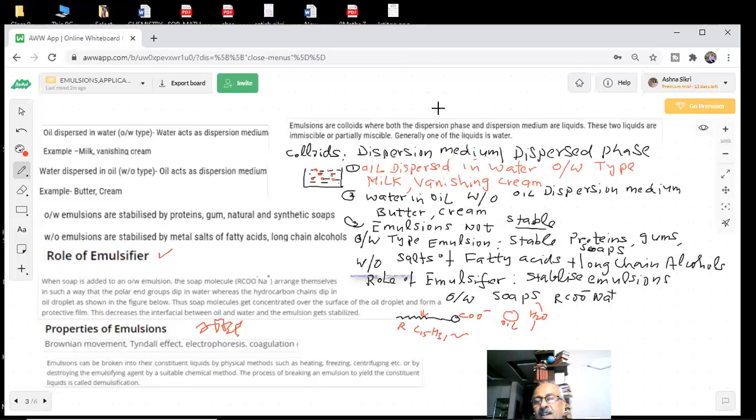One question was given 4 years back, that how the emulsions can be broken. If you have an emulsion, you want to just break it, then some physical methods are required. So when it breaks, it means they will separate into two separate layers. Two separate layers will be formed, students. So how will you break the emulsions we have given? Emulsion is an important question for this year. I'm telling you, so many questions I'm discussing. All these questions are important. They are questions for the coming paper. So be careful and make your notes very clearly.